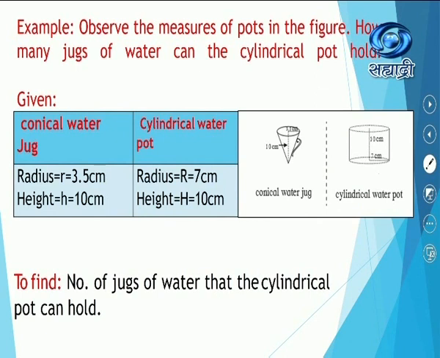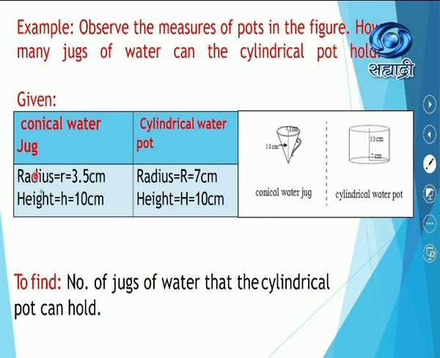observe the measures of the pots in the figure. How many jugs of water can the cylindrical pot hold? Now here you are asked to find out how many jugs of water. So you have to fill in this cylinder with the help of this water jug. So you have to find out the capacity of both of them. Hence, you have to find out their volume, and if you divide them, you will find out how many jugs will be required to fill up the cylinder.